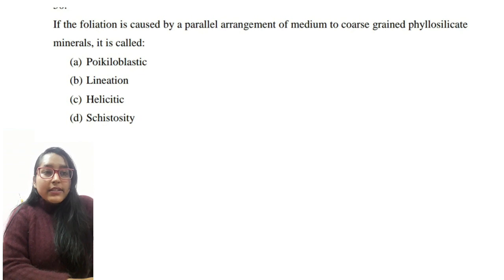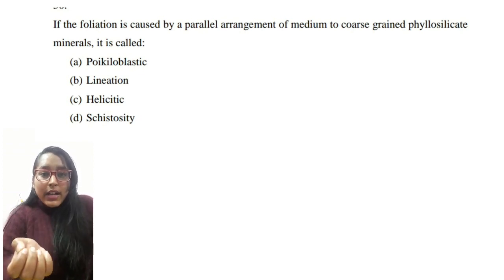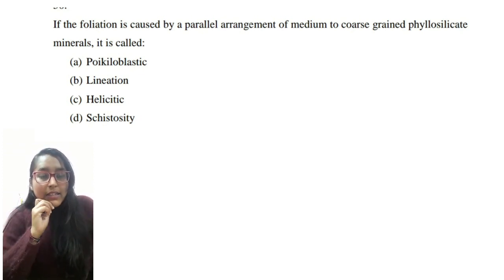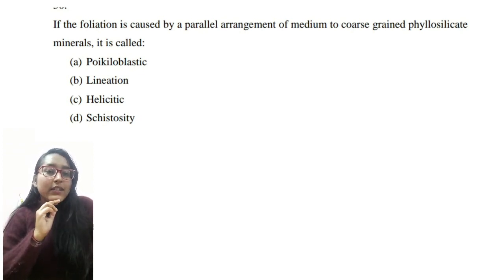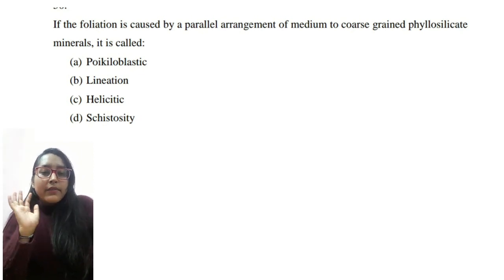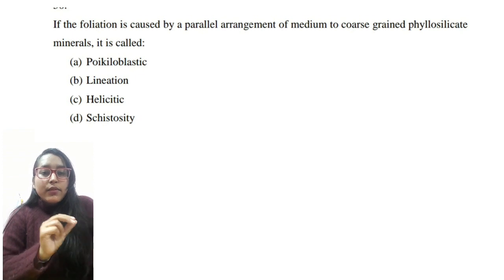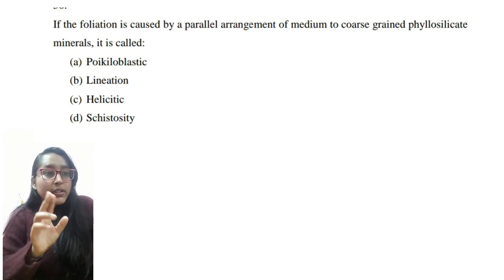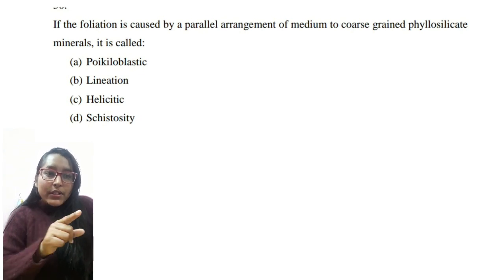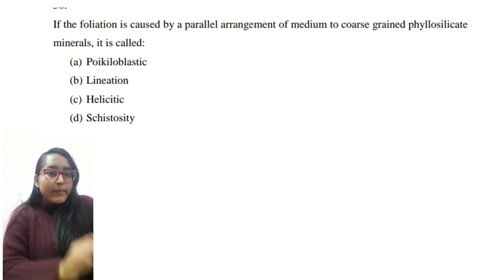If the foliation is caused by the parallel arrangement of medium to coarse grain phyllosilicate minerals. We all know that as the metamorphism increases, the grain size will increase. So there will be slate, phyllite and schist, and after that lies the gneiss, which will be very coarse grained. They are saying it should be medium to coarse, so it will be schistosity.